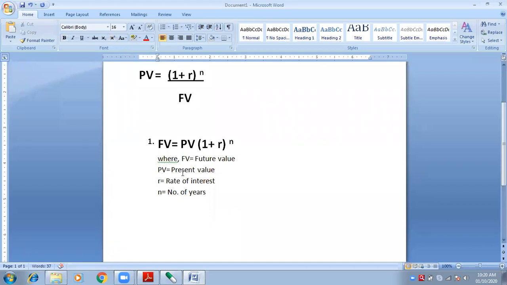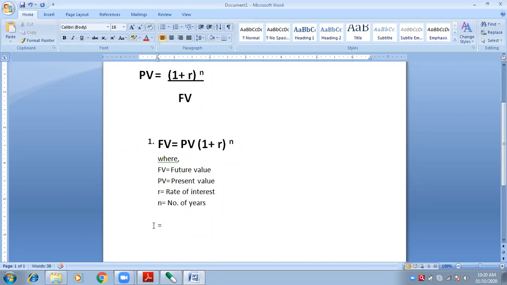So is it okay? Have you understood? So how we have to write, where FV stands for future value, PV stands for present value, R stands for rate of interest, and N stands for number of years. Okay. Now we will apply the formula. What is future value? I don't know.